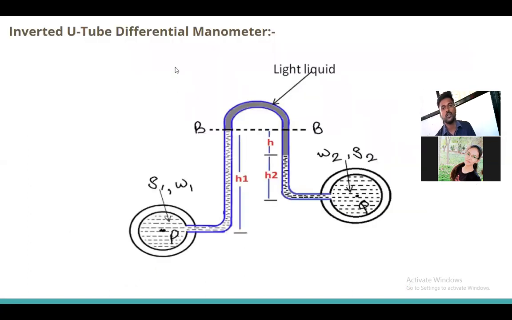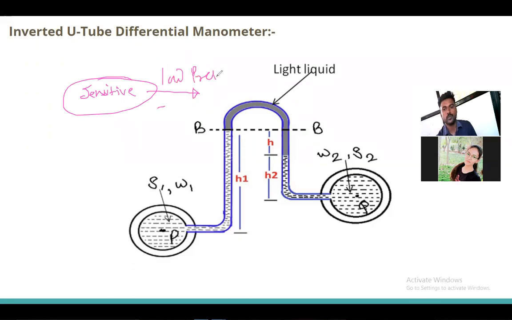This is what? Inverted U tube differential manometer. When is it used? When we have to measure very low pressure or when it is very sensitive. We use this inverted U tube manometer to measure very low pressure as well. When there is very low pressure, we use this differential manometer.